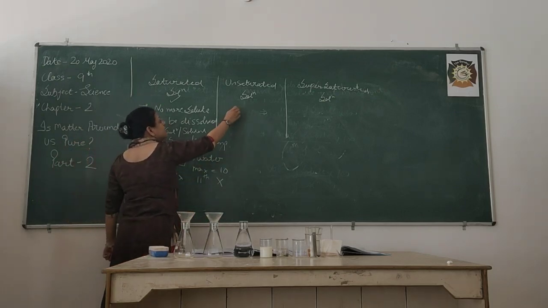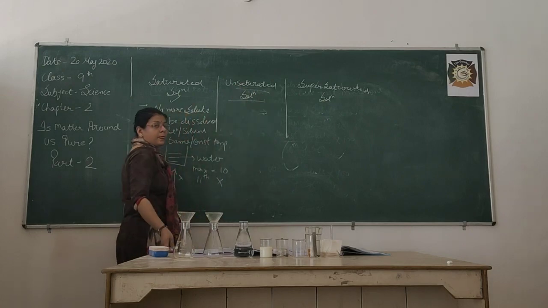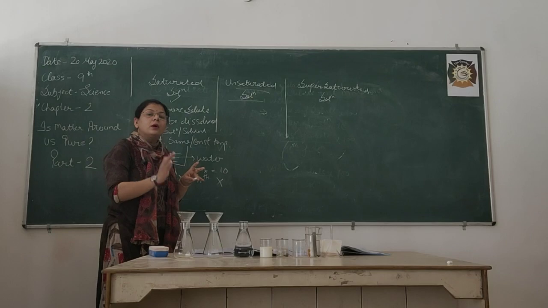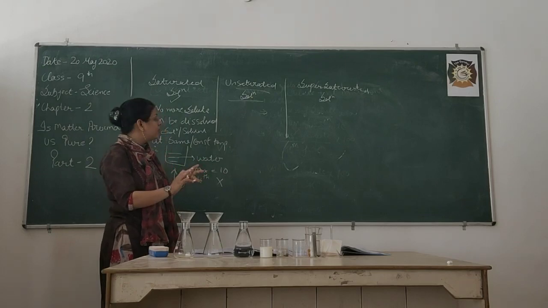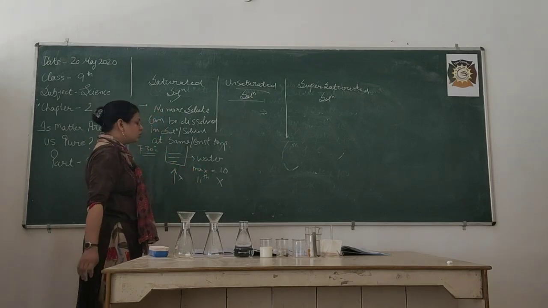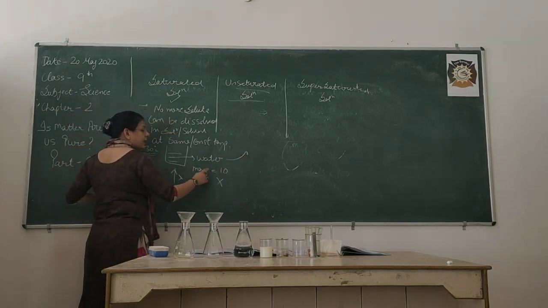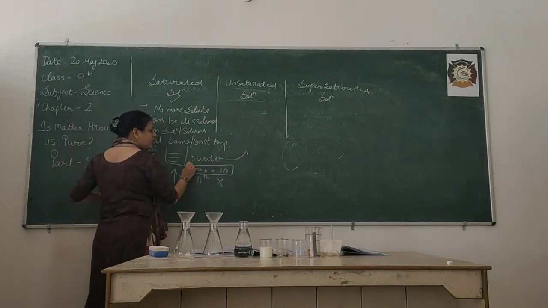The next is unsaturated solution. The name suggests unsaturated, that means still, beta, more solute can be added. The number of spoons of solute can be added. Same example. Maximum it will dissolve 10.